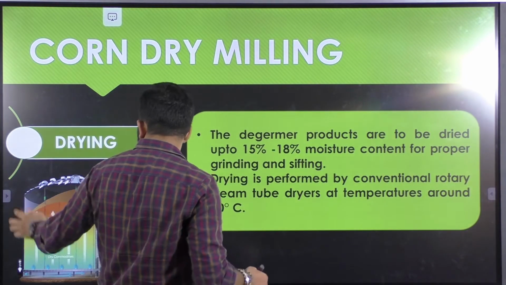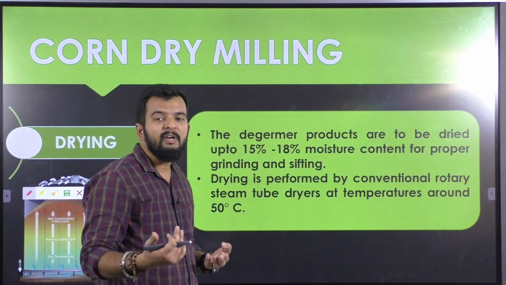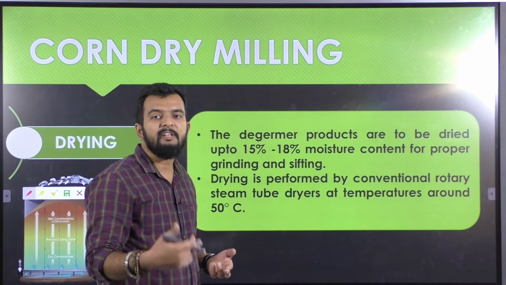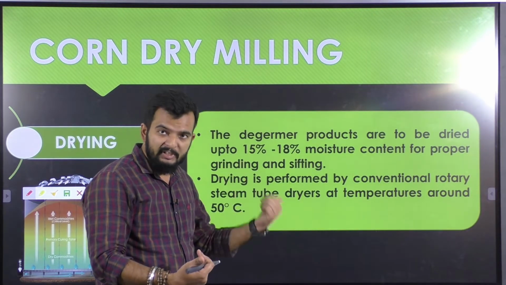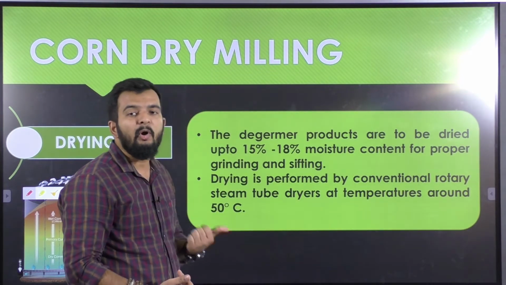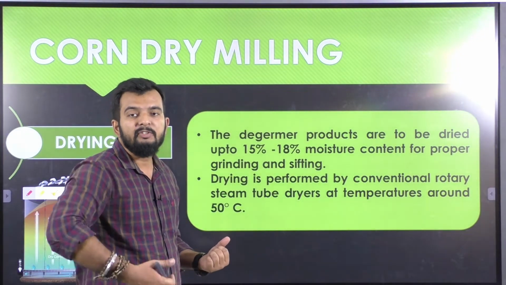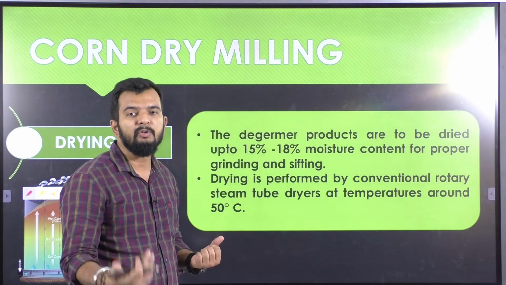Then comes drying. After conditioning, the moisture has been raised to 21%, right? The purpose of conditioning was to make the process of degerming easier, so after degerming, the objective has been fulfilled. So we again need to bring down the moisture content to initial conditions, that is around 15 to 18%, so as to increase the shelf life. If moisture is excess, your grains are more prone to spoilage.